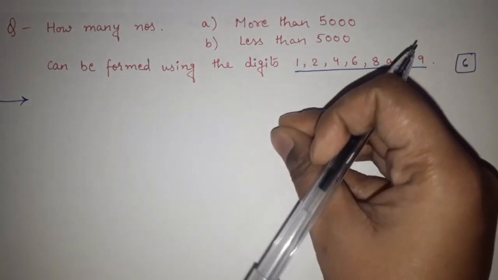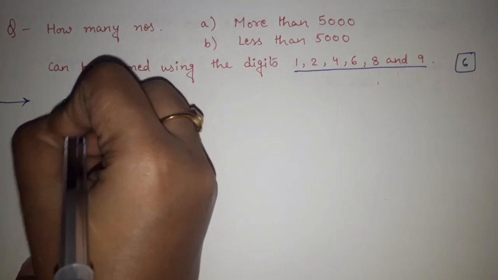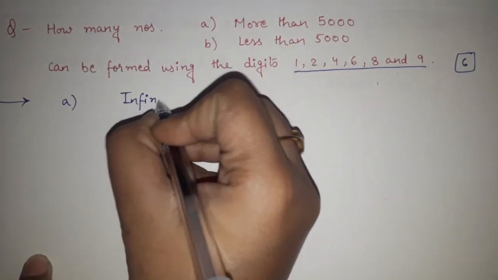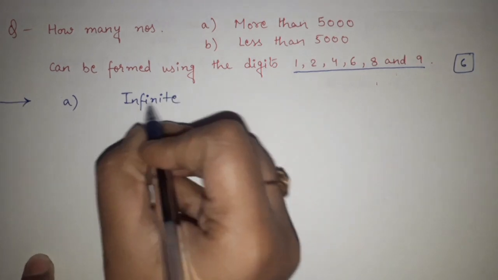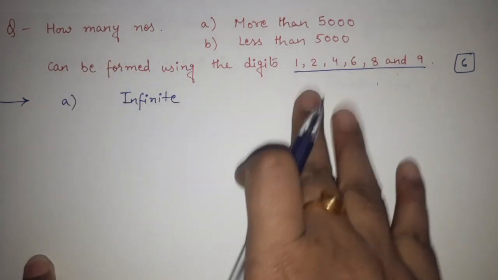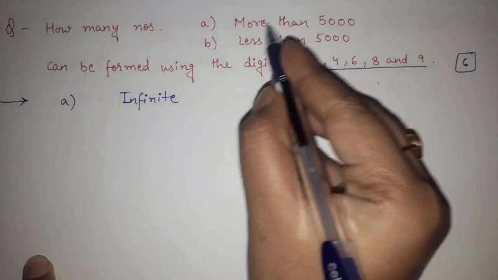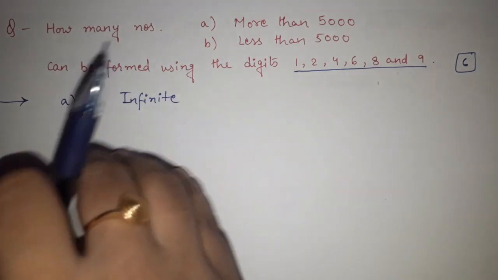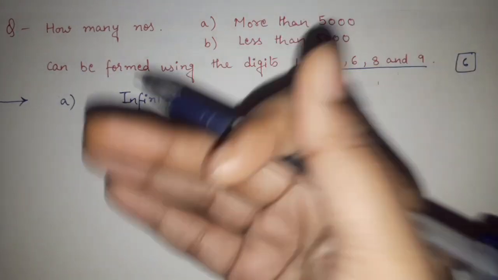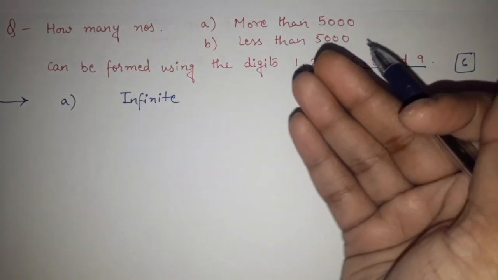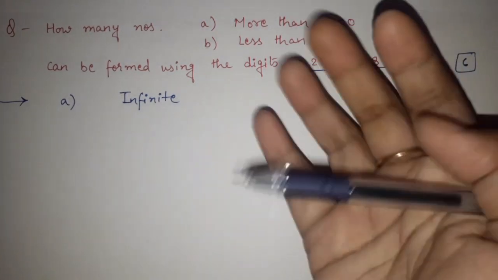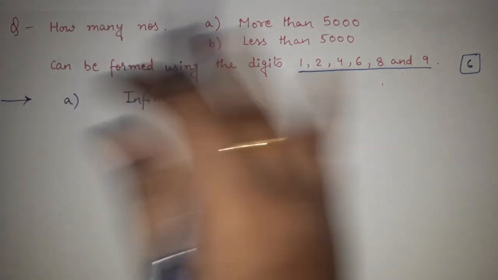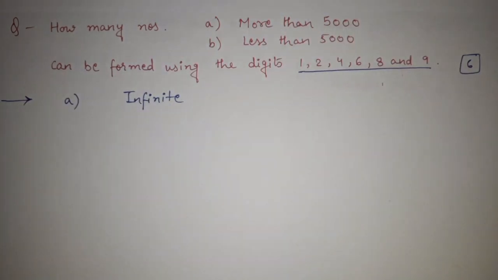So we can say infinite as the answer to question A. As nothing is mentioned here, we can say infinite numbers are possible that are more than 5000. Got it? Because there is no limitation on whether we can repeat the numbers or not, and no limitation on how many digits the number has. So we can simply say that infinite numbers are possible that can be more than 5000.